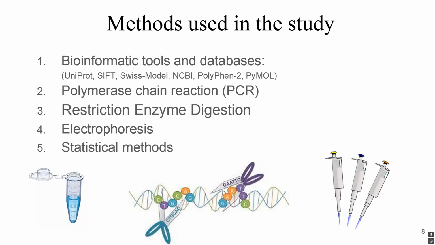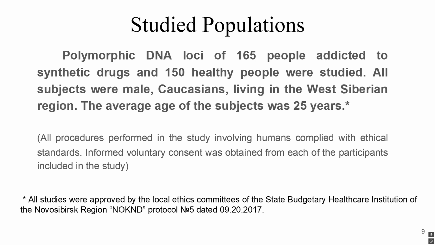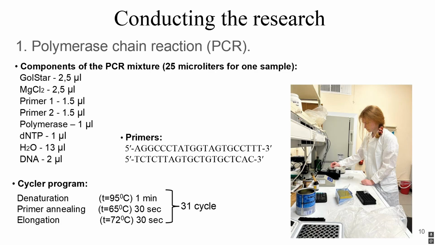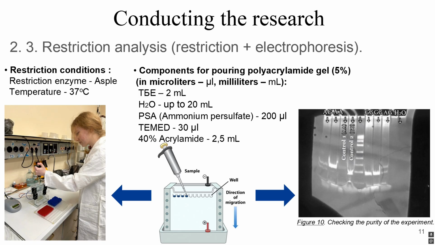Methods used: bioinformatic tools and databases, polymerase chain reaction, restriction enzyme digestion, electrophoresis, and statistical methods. Study populations. The polymorphic DNA loci of 165 people addicted to synthetic drugs and 150 healthy people were studied. All subjects were male, living in the West Siberian region. The average age was 25 years. During the study, I performed genotype isolation in a total of 315 individuals using the polymerase chain reaction. Subsequently, restriction analysis was performed, which included restriction enzyme digestion and electrophoresis.